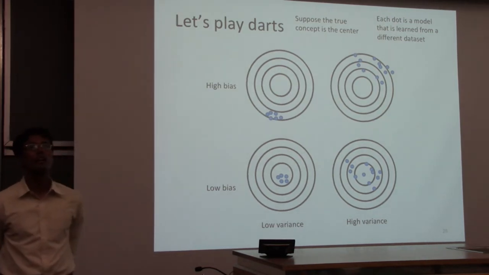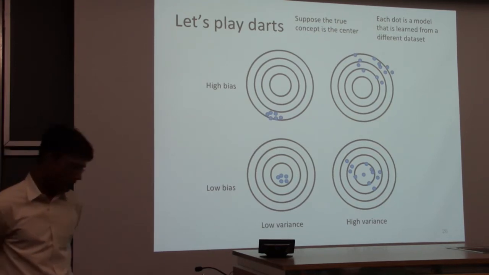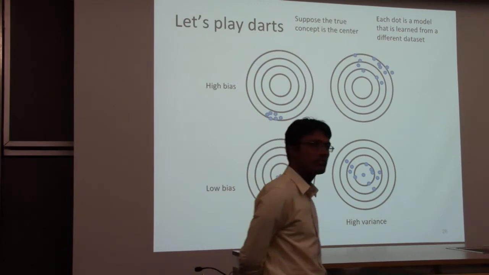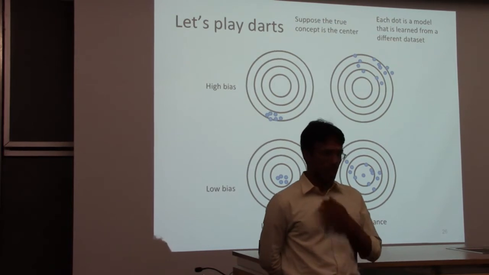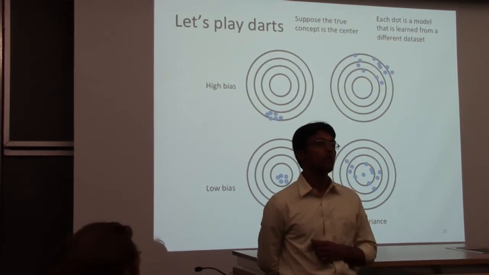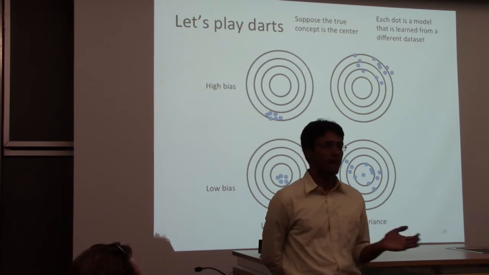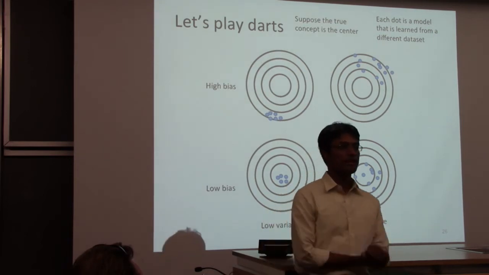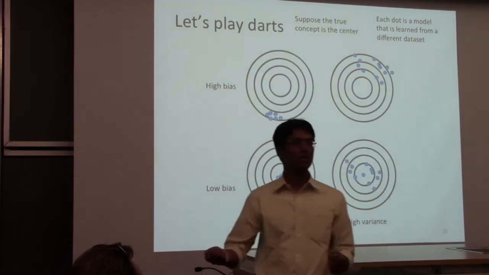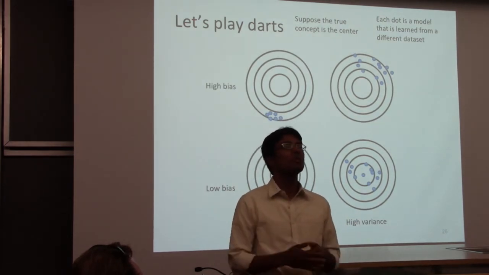Yes? I mean, this high bias and high variance thing, so we have underfitting and overfitting at the same time. How is it possible? So for example, here's an algorithm that's high variance and high bias. I'm not going to call it a learning algorithm, but it's an algorithm. Let's say the true concept is XOR, and you try to find a linear separator for it. So bias is high because XOR cannot be represented by linear separators. And the way you try to find the linear separator is you don't look at the training set, you just pick a random weight vector. You do nothing with the training set.